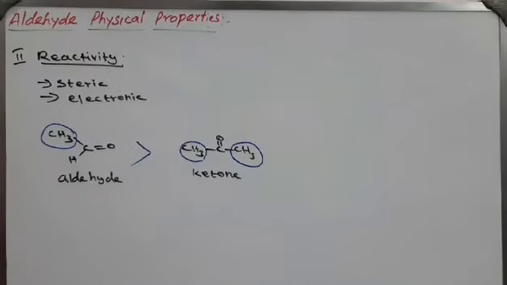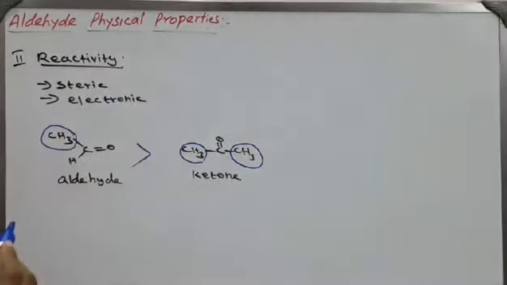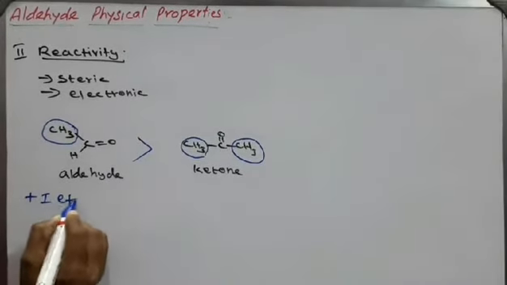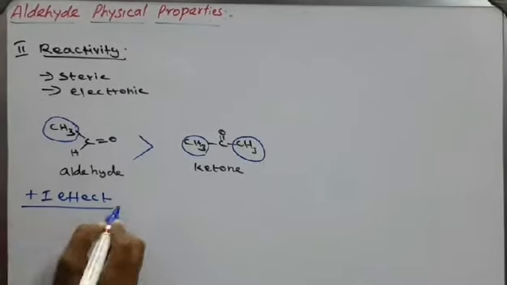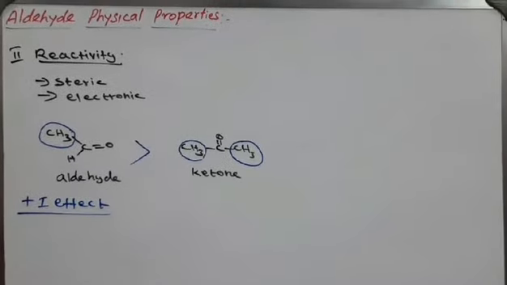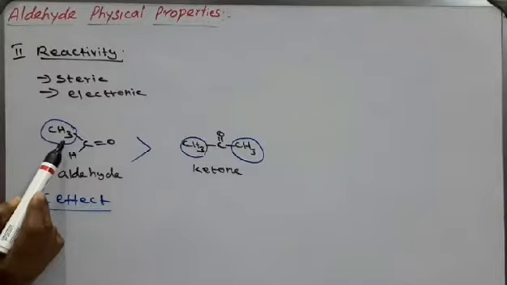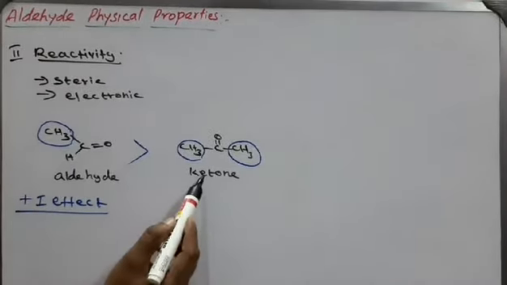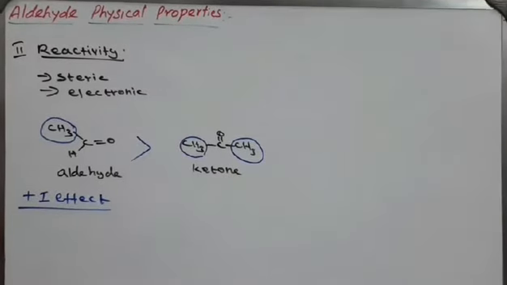The next one is the electronic concept, that is, in terms of the plus I effect. We already studied the plus I effect. You see here, for the aldehyde only one alkyl group is present, but in the ketone two alkyl groups are present.